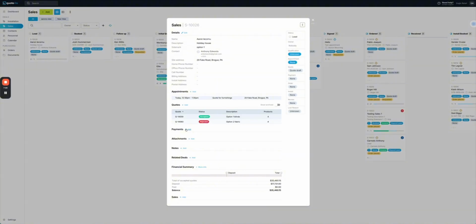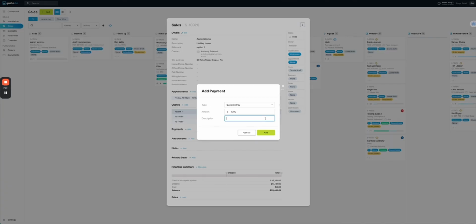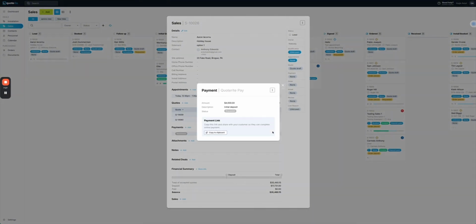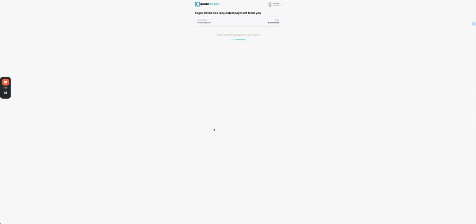We've then got payments. So if we look to add a payment, we do integrate with Stripe globally, which we call Quoterite Pay. The system auto-generates the deposit, which is based on the standard settings. But again, we could type in any amount we want. This could be initial deposit and add. Then what will happen is we can either email this link to the customer, we can click on it while we're on site, and it will simply open up a nice page. Obviously the different payment methods, there are quite a few that we do, and you can control those through your account, but you simply add the card and details in here, and that will process the payment for you.